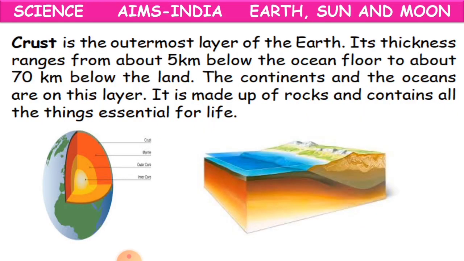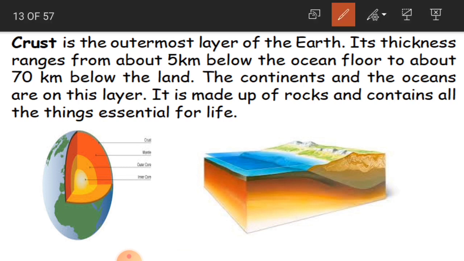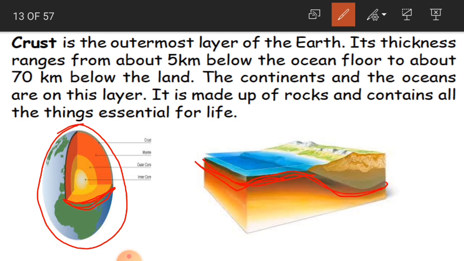See, crust. Crust is the outermost layer of the earth. So if this picture is the earth, the outermost borders, this part where I am drawing with the red pen, this outermost layer of the earth is known as crust.